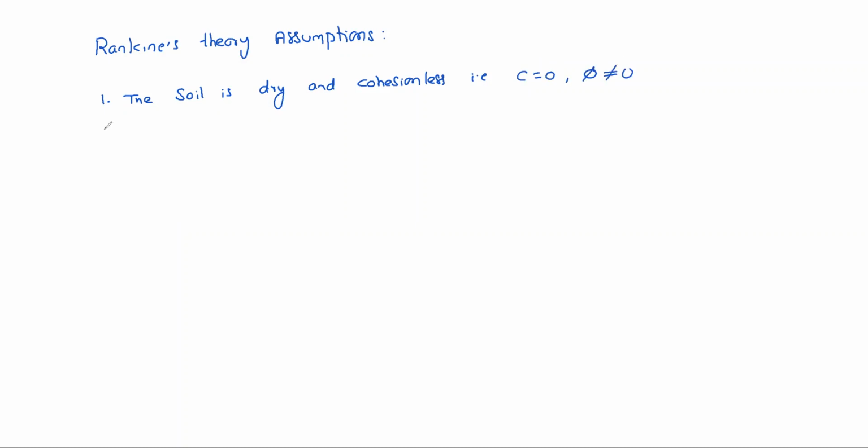Number 2, the wall surface is smooth, that is, no friction between wall and soil. That is the second assumption.